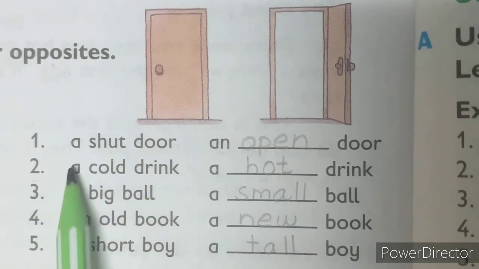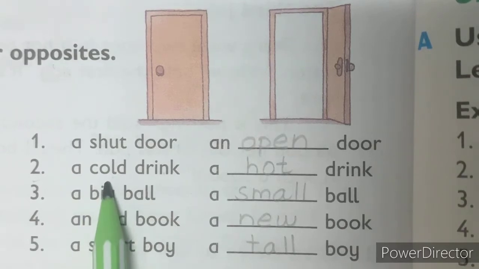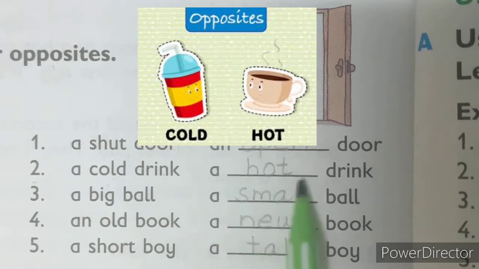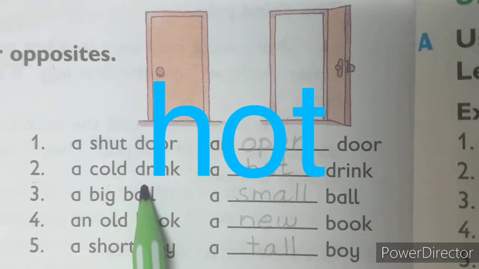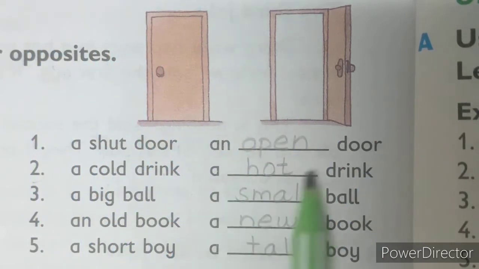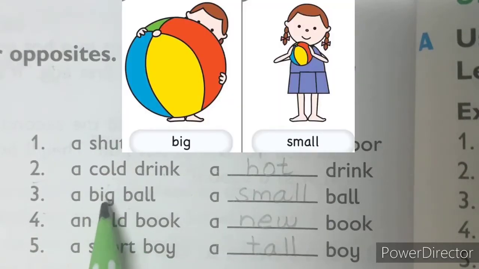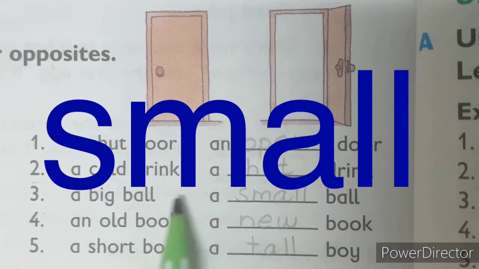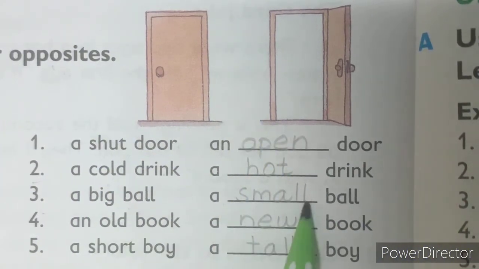Number 2, a cold drink. What is an opposite of cold? Hot. Very good. So right here, a hot drink. H-O-T, hot. A cold drink, the opposite will be a hot drink. Number 3, a big ball. Big opposite will be small. S-M-A-L-L, small. A big ball, a small ball.